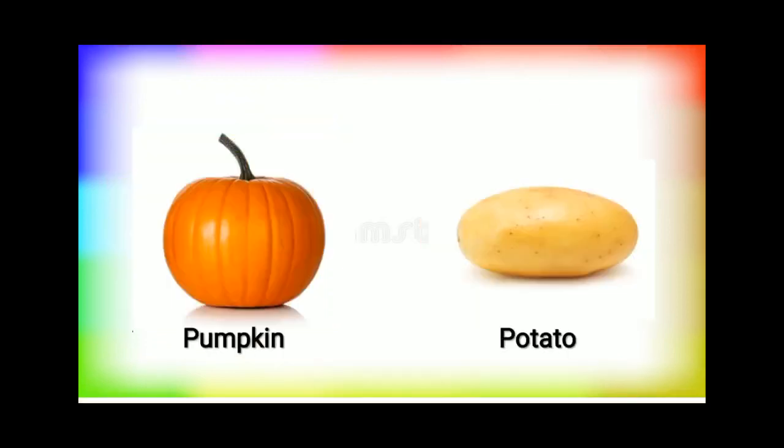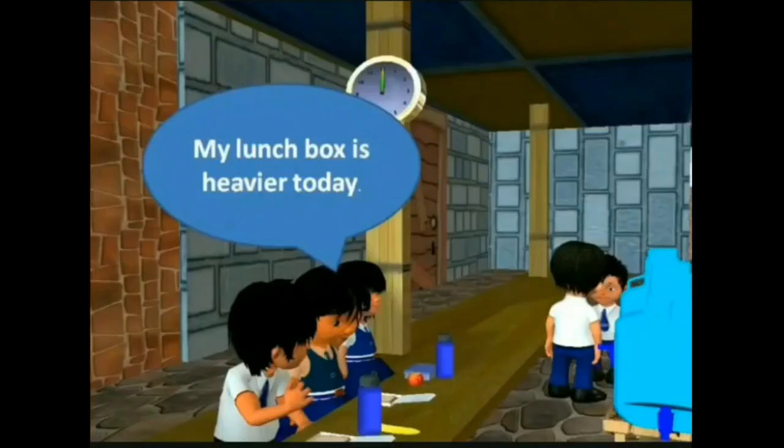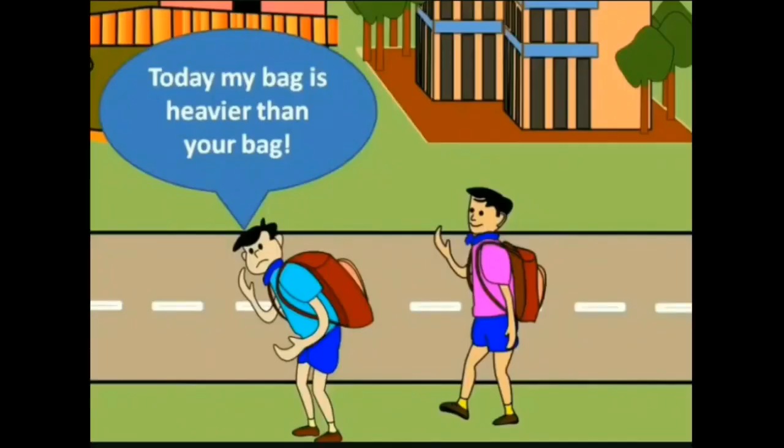Even in the case of the pumpkin and potato, what do you think? Which one is light and which one is heavy? Definitely the pumpkin is heavy and the potato is light. Dear children, do you ever feel that today your lunchbox is lighter or heavier than on other days? We often compare weights of things, like you may say that your bag is heavier than your friend's bag.